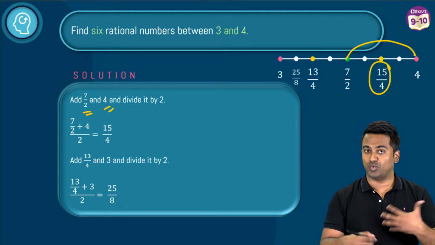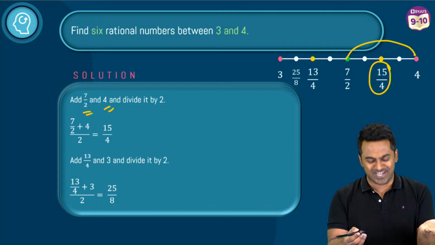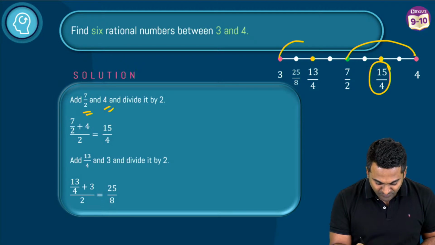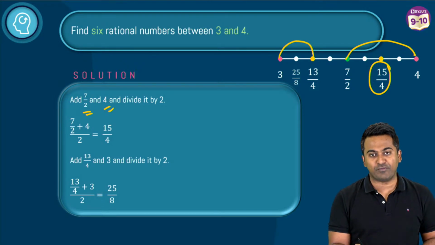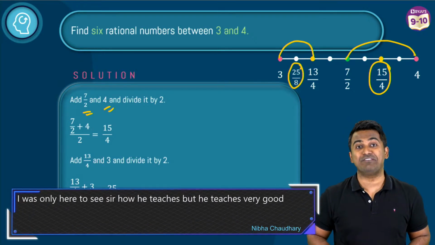And as I said, you are welcome to keep repeating till you get to, of course, 6 rational numbers here. And then next, what have we done? We've taken these two, 3 and 13 by 4, added them, divided the result by 2, and then what did we get? 25 by 8.